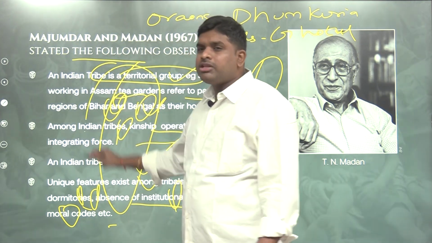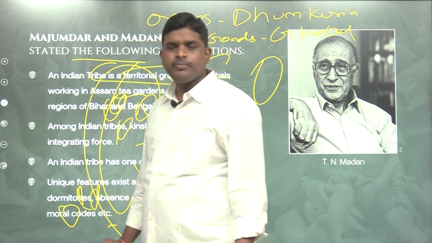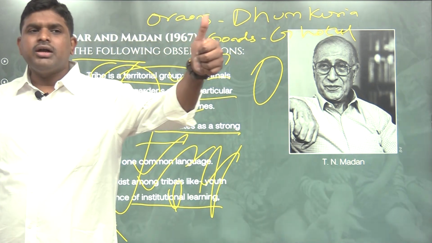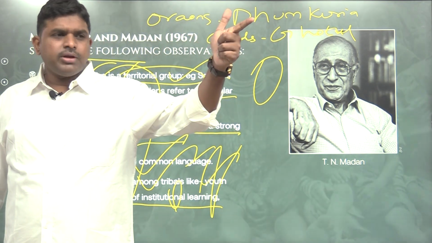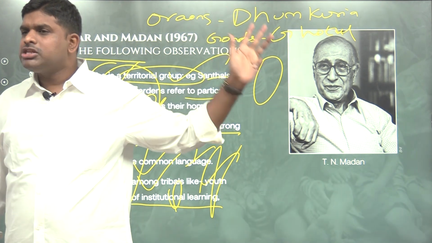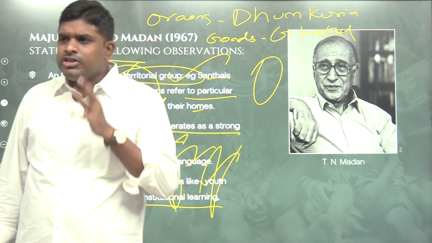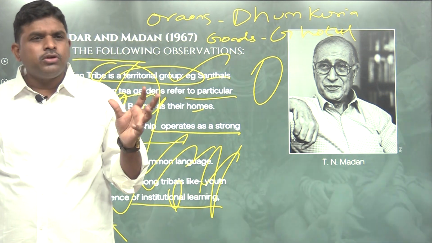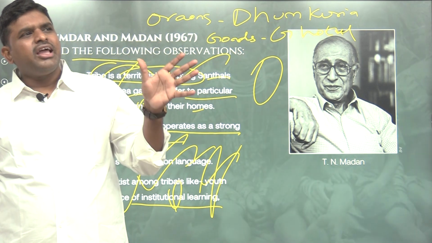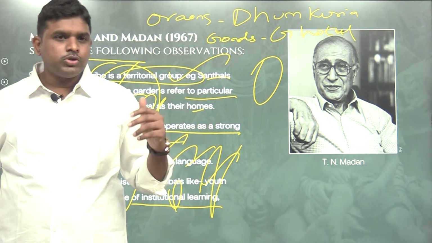So according to Madan and Majumdar, these are Indian tribes. Almost the same. So we got points from D.N. Majumdar, from Ralph Linton, from T.B. Naik, and from Madan and Majumdar. Generally, with your minimum knowledge of what you studied up to now, tribes are backward, they are naked, they tie leaves. That is also true.